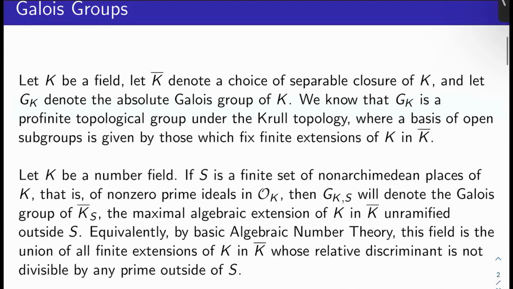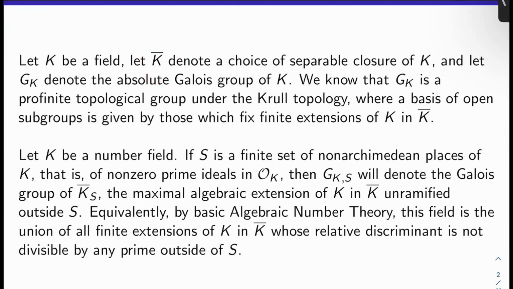Let's let K be a field, and let's let K bar denote a choice of separable closure of K. We'll let G_K denote the absolute Galois group of K, so that's the Galois group of K bar over K. We know that G_K is a profinite topological group under the Krull topology, where a basis of open neighborhoods of the identity is given by those which fix finite extensions of K in K bar. So we talked about this in chapter 1.